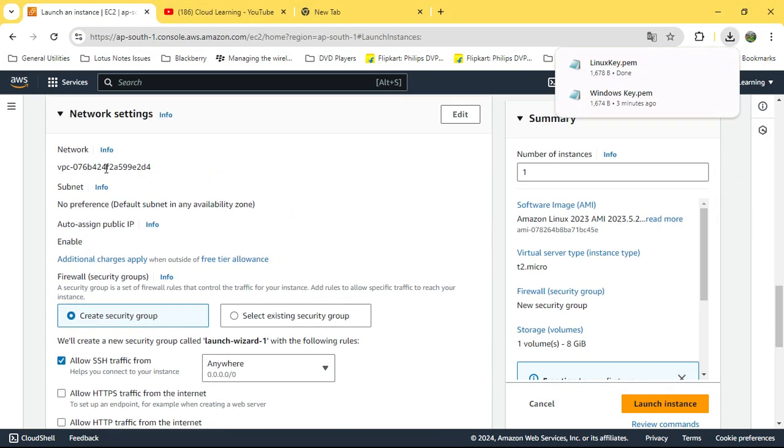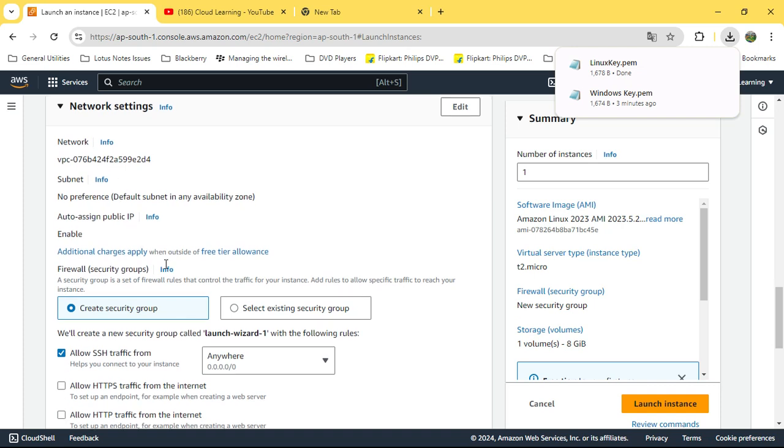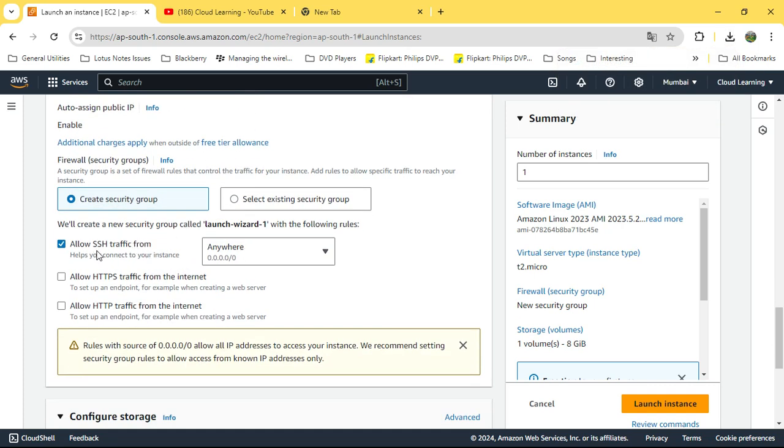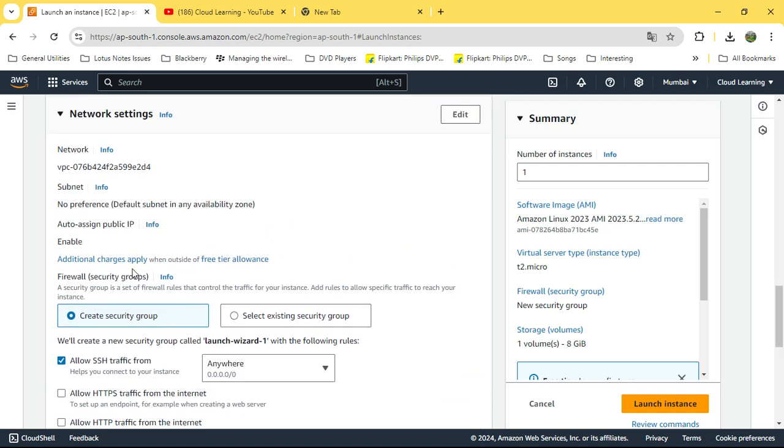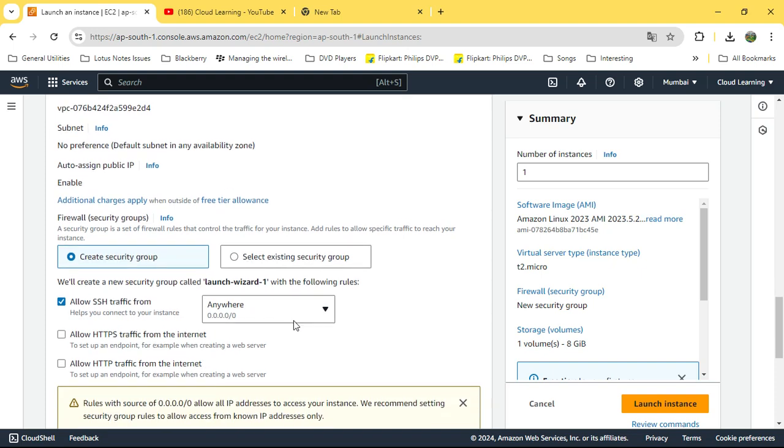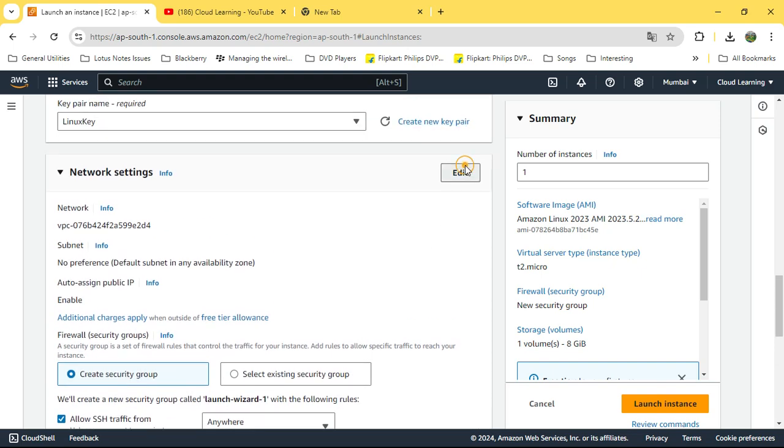Okay, auto-assign public IP, network is the same there. Now allow SSH traffic from anywhere. This is what I need, but I can create my own security group, not an issue. Okay, create, and I can go to edit.